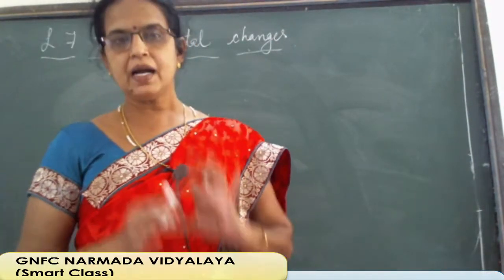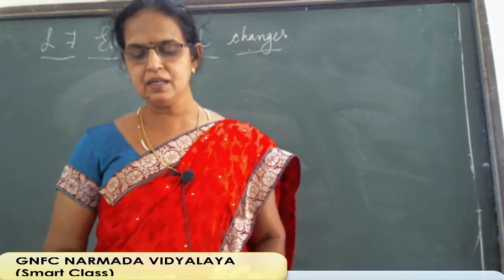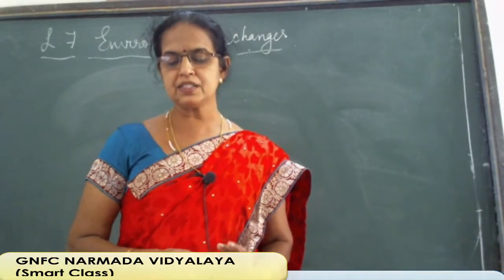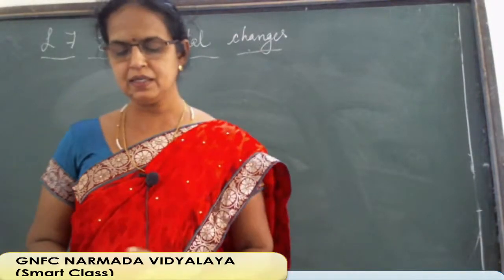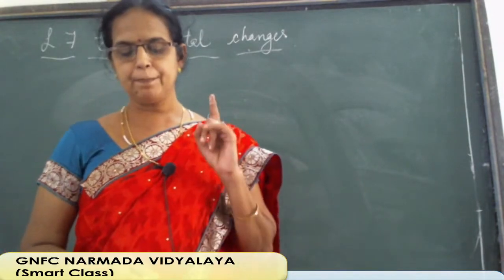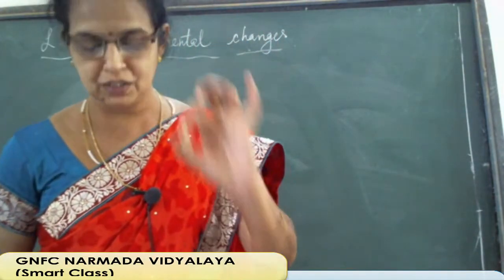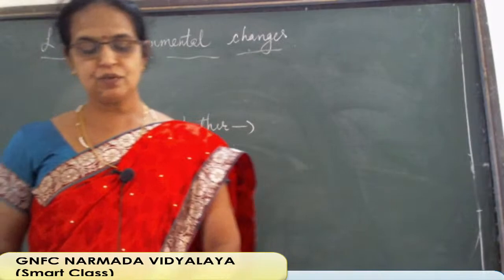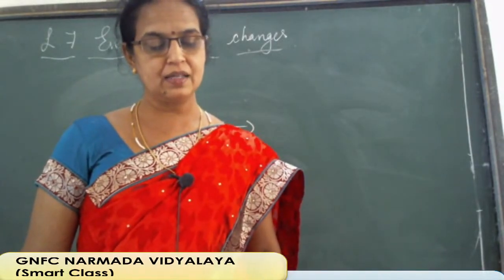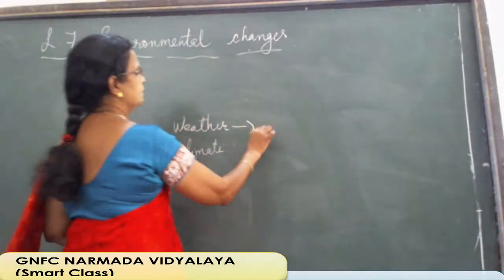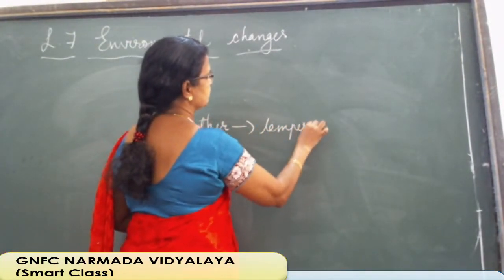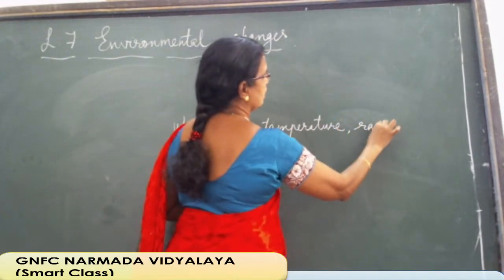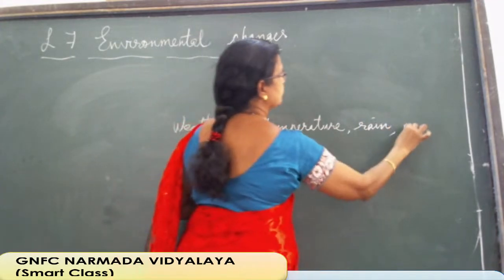See, weather is the condition of temperature, rain and moisture. Moisture, the other word humidity, is given here. The condition of temperature, rain and humidity in any region at a particular point of time is known as weather. Here three things are there. Which are the three things? First one is temperature. In the previous lesson also we had done that. Then second, rain. Then moisture.